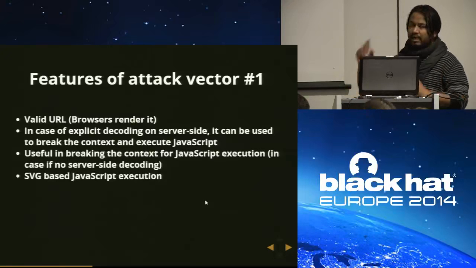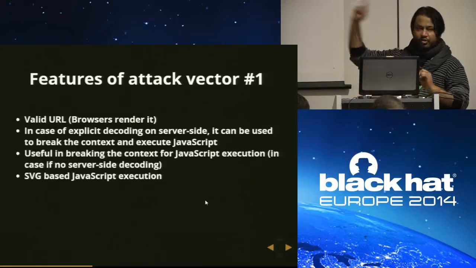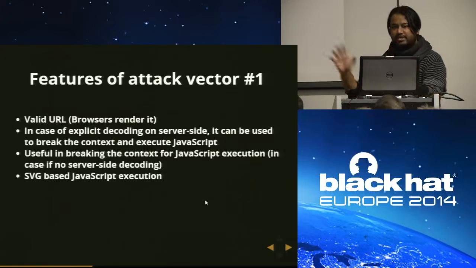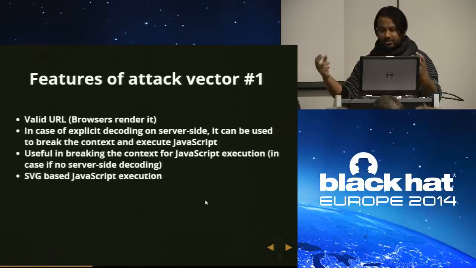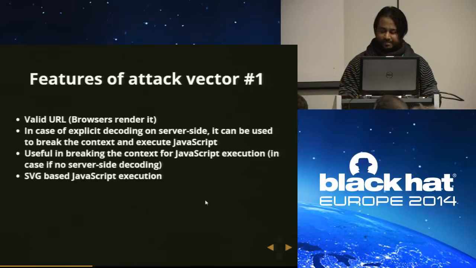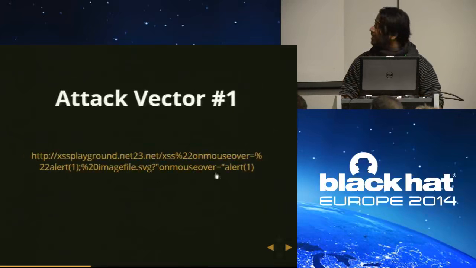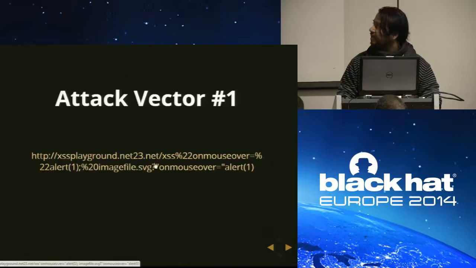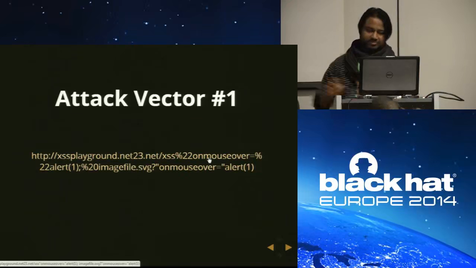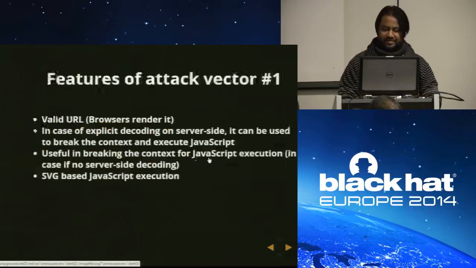I will show you an XSS for each case. And this is not a URL for the sake of URL. This URL has a lot of stuff inside it. And the last one, SVG-based JavaScript execution, because if you look at the URL, it's basically an image file.svg. It's an SVG file, and after the question mark, you know it's a query parameter. There is nothing there. Browsers simply don't look at it, so you can execute whatever you want.